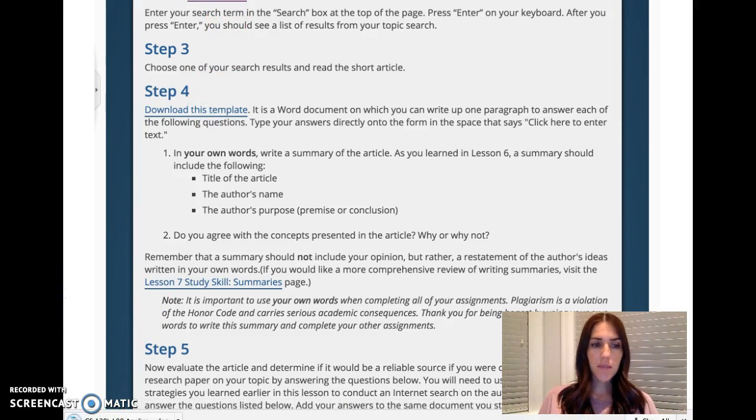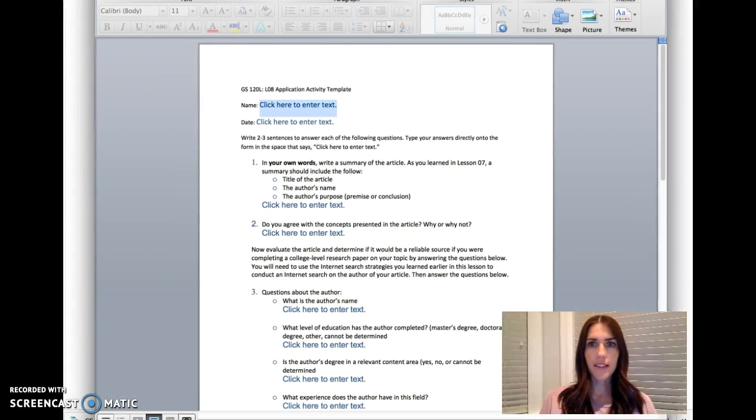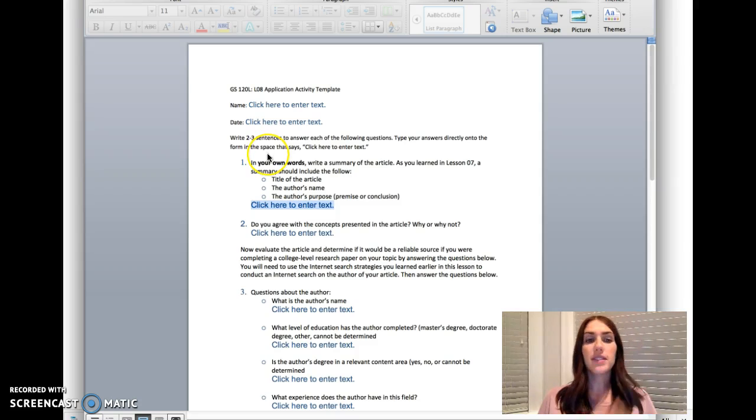So let me pull up that template. Okay, let's see if we can see all this. One thing I want you to always look at, right here: write 2 to 3 sentences to answer each of the questions. I always look for at least 2 sentences in order to get full points, and then I deduct. There are some where it's impossible to.